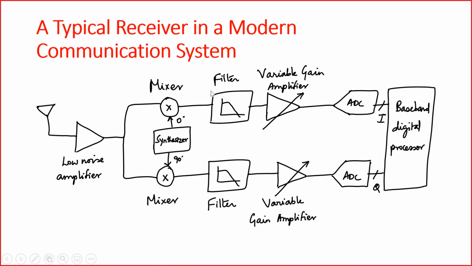Now, I teach an elective offered in your sixth semester called RF Integrated Circuits Design, where we look at the design of a low noise amplifier, mixers, synthesizer, and so on. All these radio frequency blocks are covered in that course. I also offer another elective in your seventh semester called Analog VLSI Circuits, where we look at how to design analog ICs. Basically, how do you design variable gain amplifiers and filters on chip, things like that.